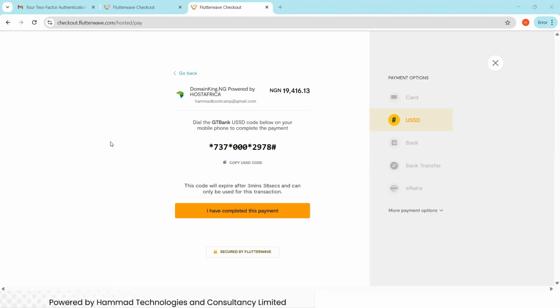And please, let me say this. Don't use this code to make any payment. It's just for me to do this. This is for this account. Some people will say they are following everything verbatim and make the payment like this. Please don't. I'm just showing you the method. Don't use these codes to make any payment. So I'm using the USSD to see if it will work.